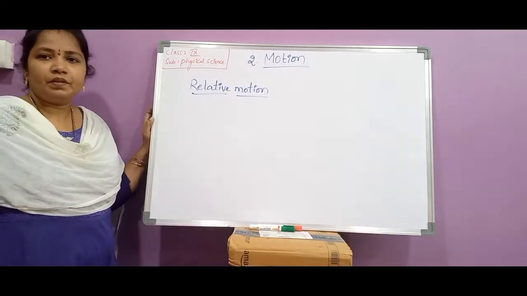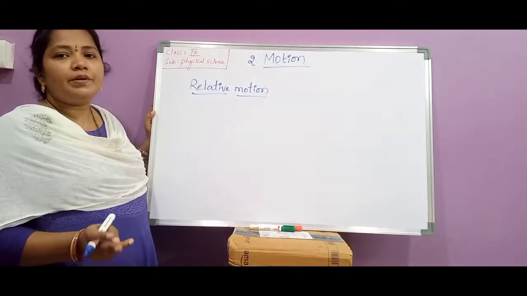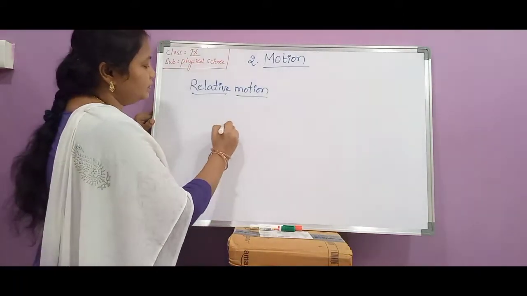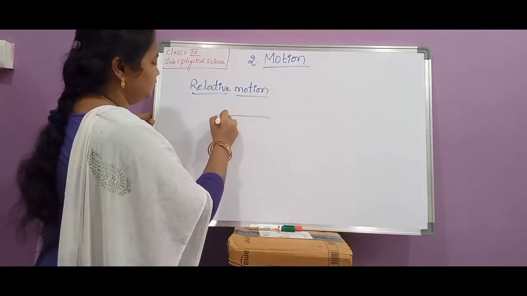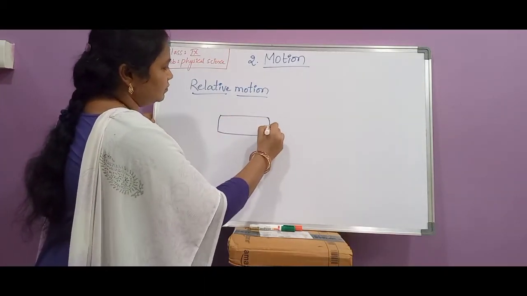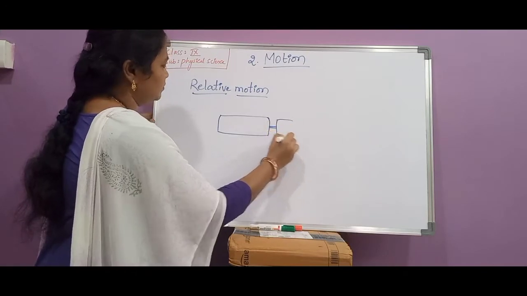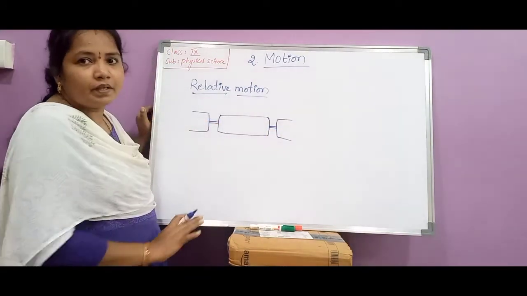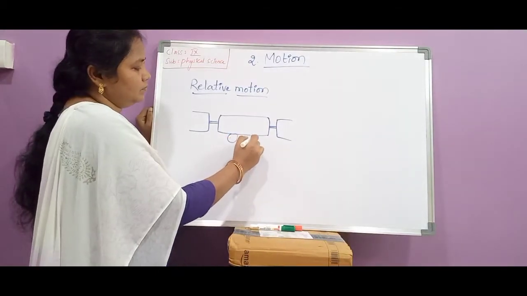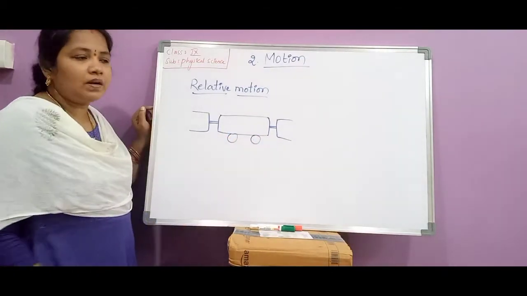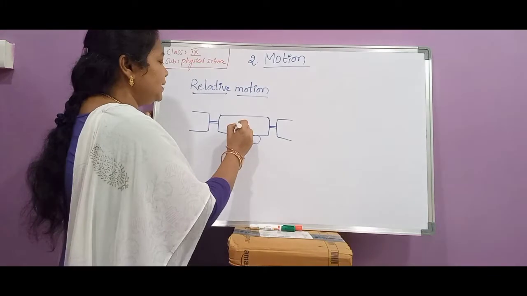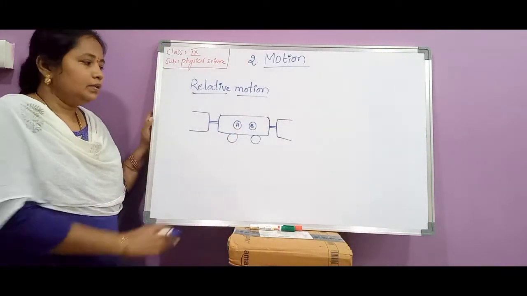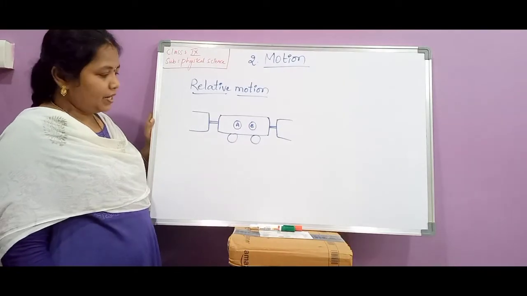Relative motion. Okay, with one small example we will try to understand what is relative motion. Here I have drawn one compartment of the train. Okay, let us assume this is one compartment of the train. Here passenger A sat here and passenger B sat here. Two passengers sat inside the one compartment of train.